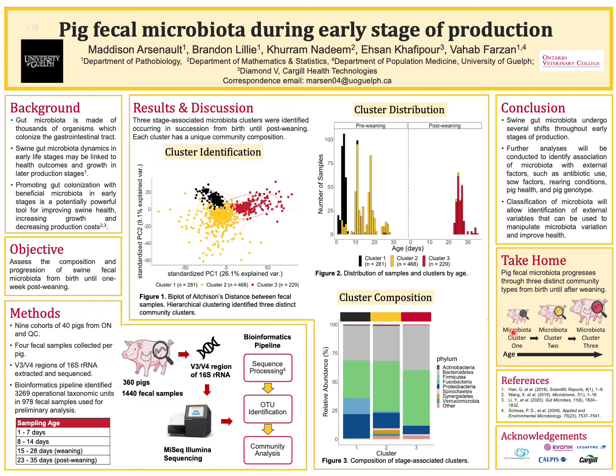Overall, this research highlights that pig fecal microbiota progresses through 3 distinct community types from birth until after weaning. Association should be explored between early stage microbiota and external factors like antibiotic use, rearing conditions, or genotype. Then this knowledge can be applied in meaningful ways across the industry by manipulating gut microbiota in early life to improve health and growth from farrowing all the way to finish.